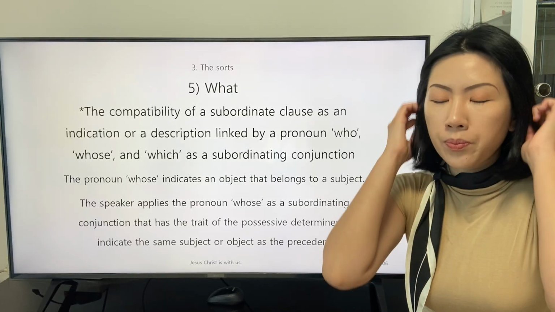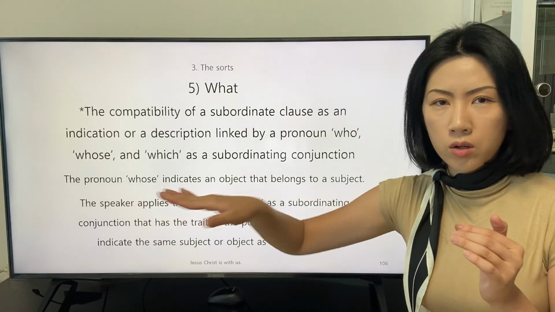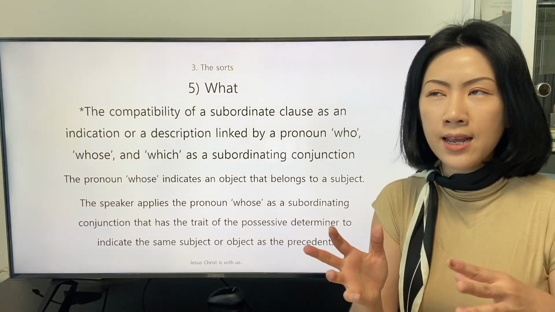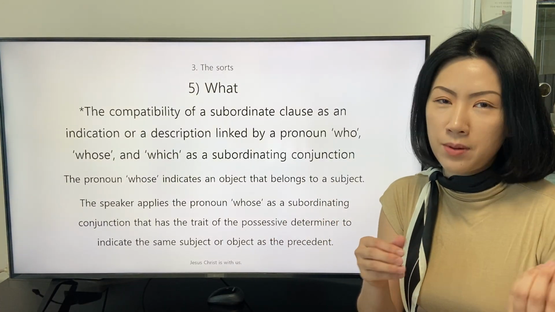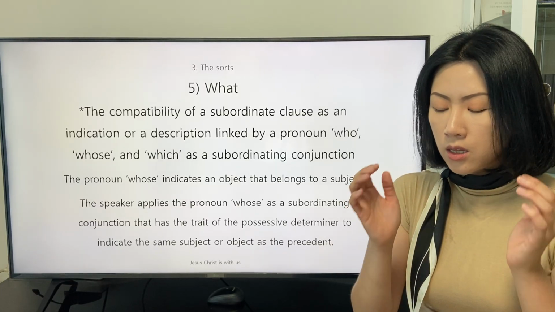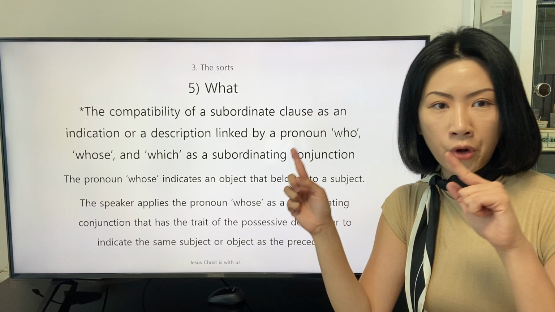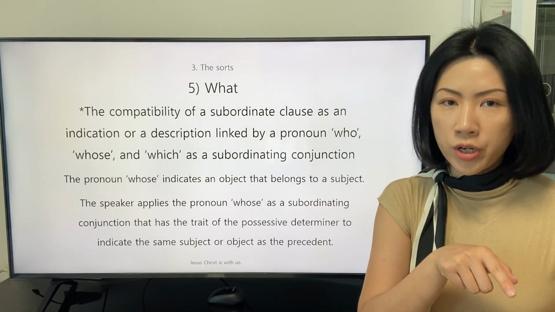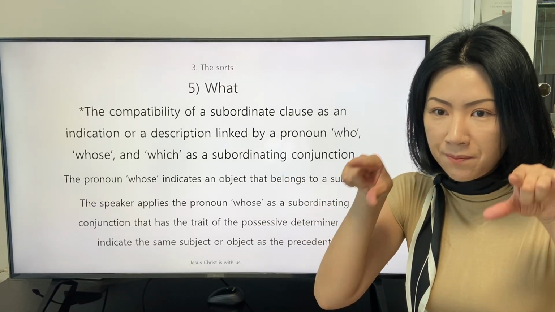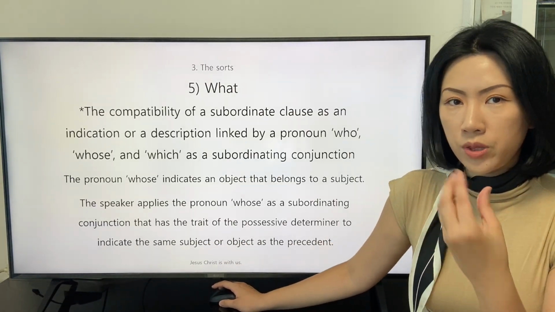So we can say that the precedent and the possessive determiner whose, we can say that the relative possessive determiner whose indicates the same subject, and the whole subordinate clause becomes the description for the precedent, that is the owner of the object described by the relative possessive determiner. We will study it with some examples.